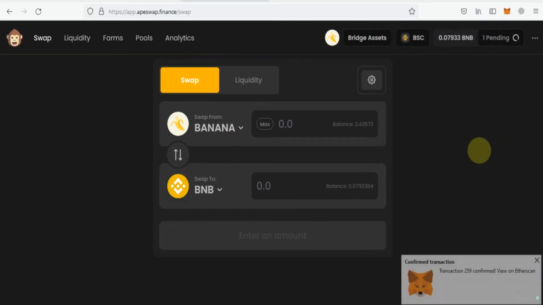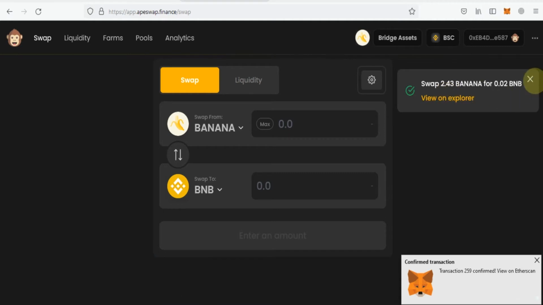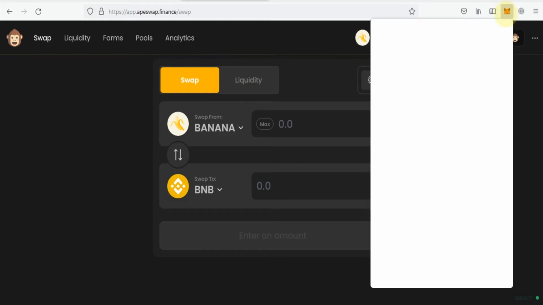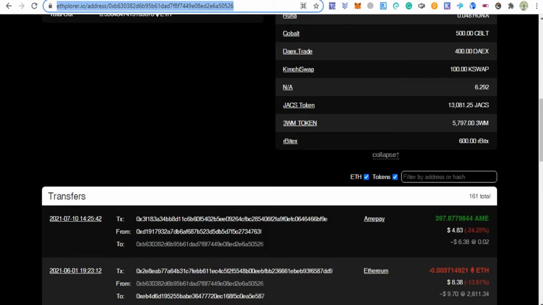This transaction is also confirmed, and all our investment and profit is withdrawn from AppSwap Finance. This was the last transaction to withdraw our banana from AppSwap Finance.